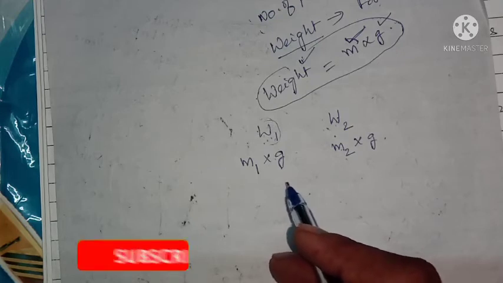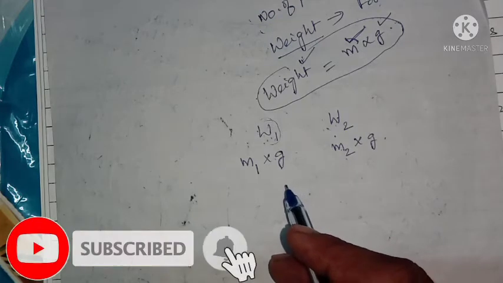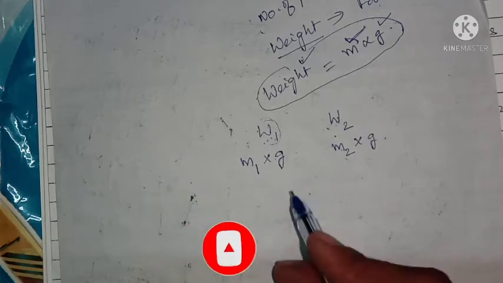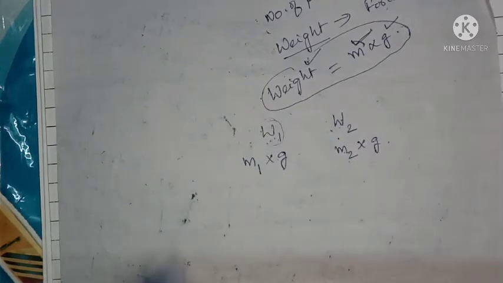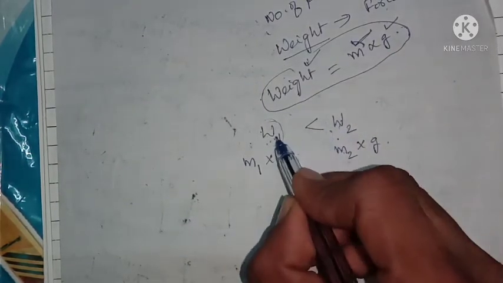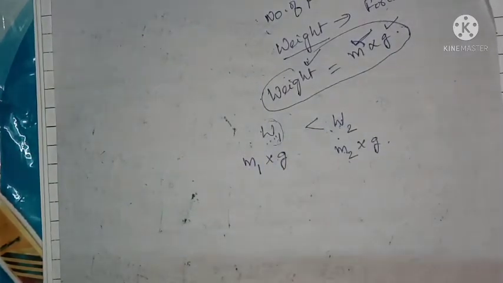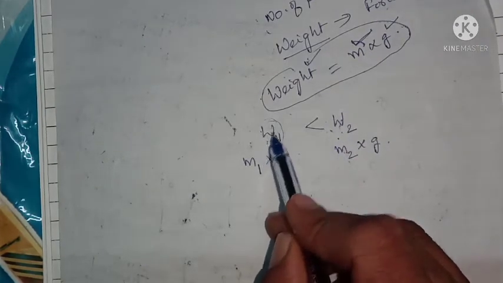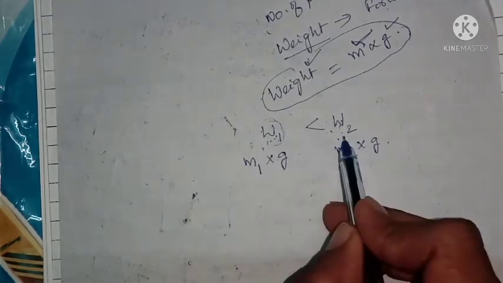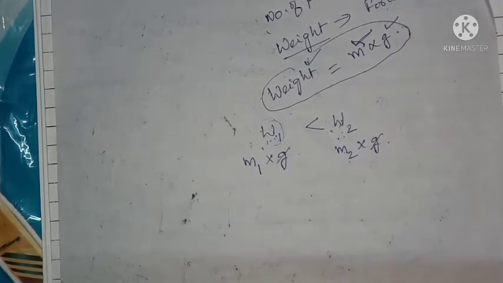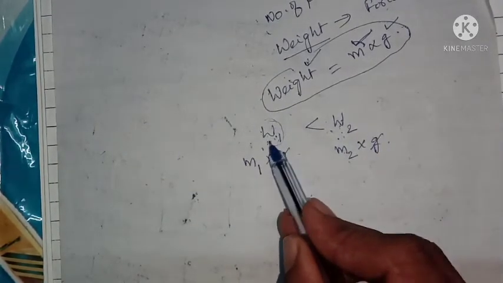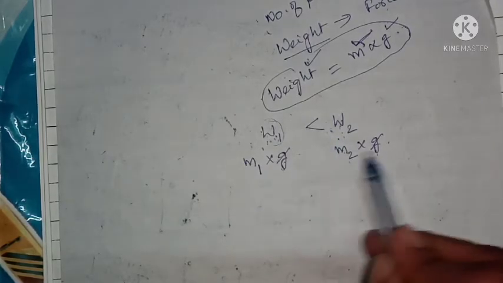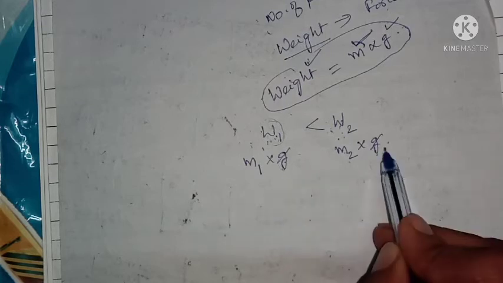If any body exerts more force, that body's mass must be more. For example, let us consider W2 is greater than W1. That is, the weight exerted by the second body is greater than the weight exerted by the first one. So in this case, g cancels, because both the bodies have the same acceleration due to gravity. So we are cutting it.